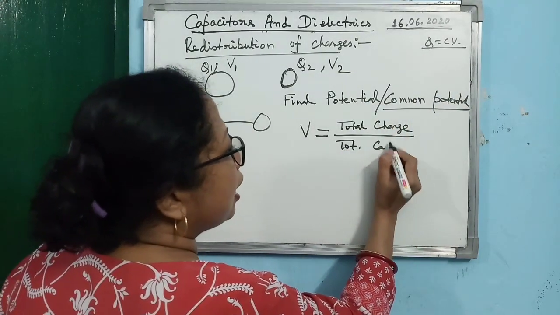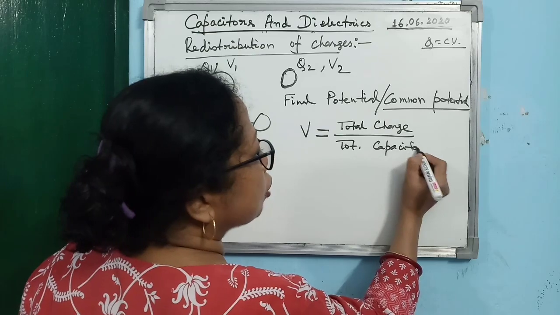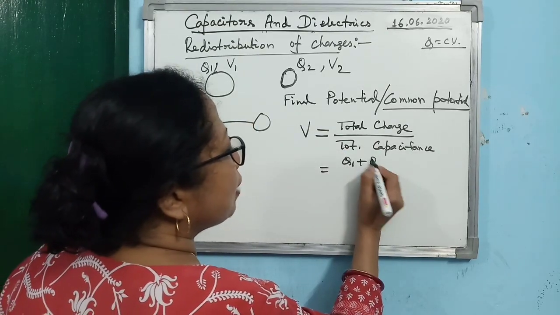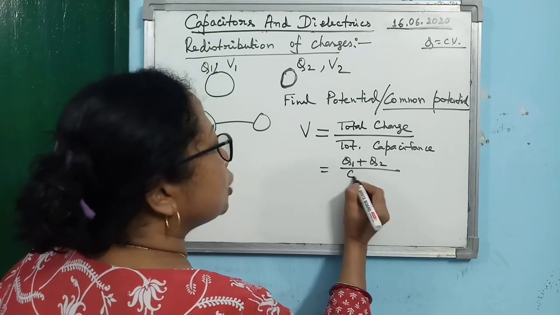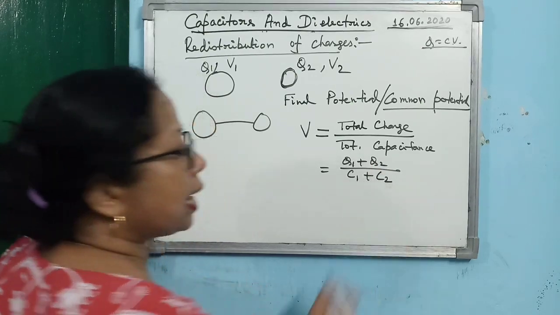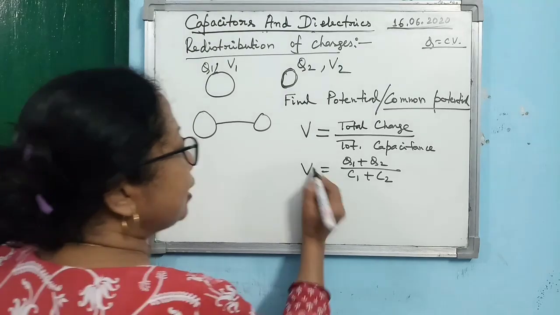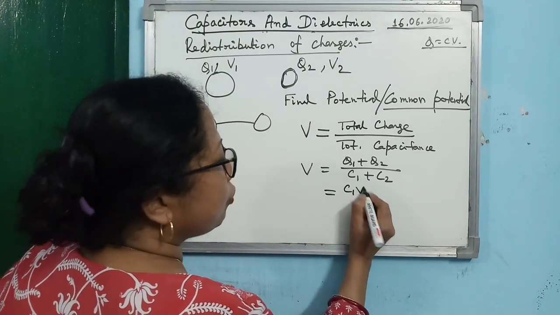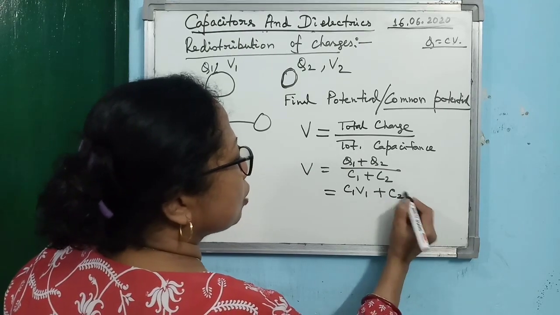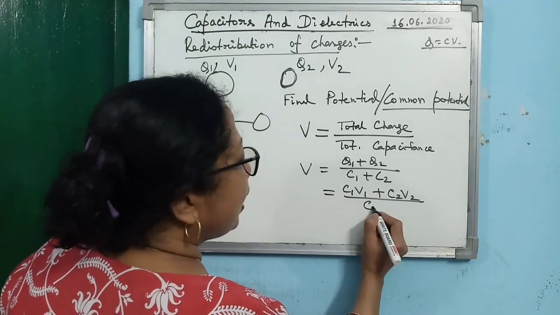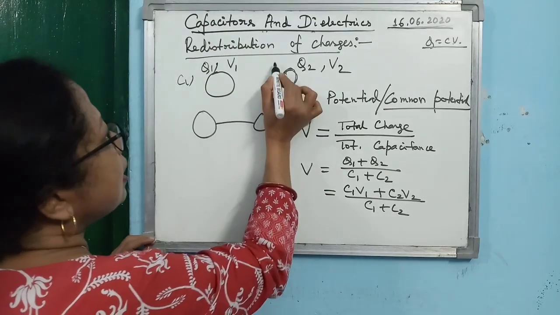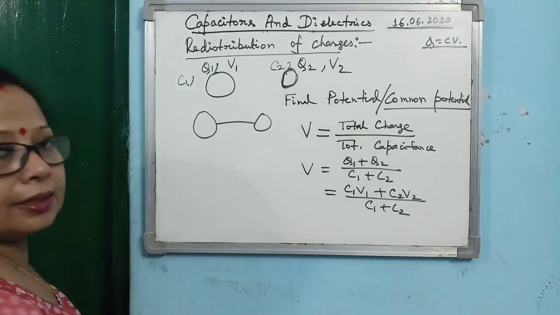Capacitance will be the total capacitance of the system. So here you see the total charge is Q1 plus Q2, and the total capacitance is C1 plus C2. And Q1 is equal to C1 V1, Q2 is equal to C2 V2, where V1 and V2 are the potentials of the two conductors respectively.